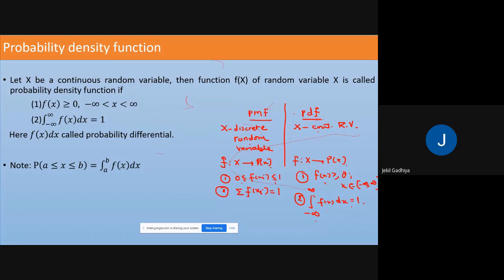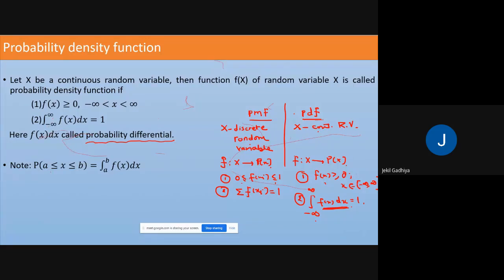That is known as a probability density function. Also, this f of x dx is called the probability differential. Now this value is for minus infinity to infinity.